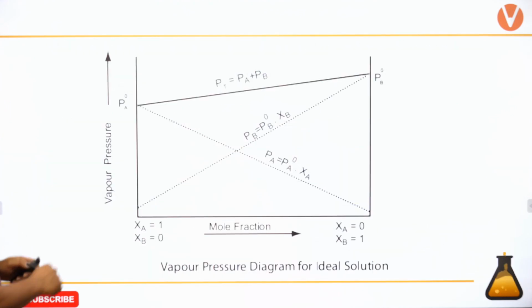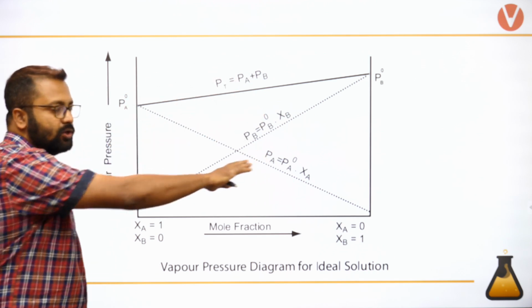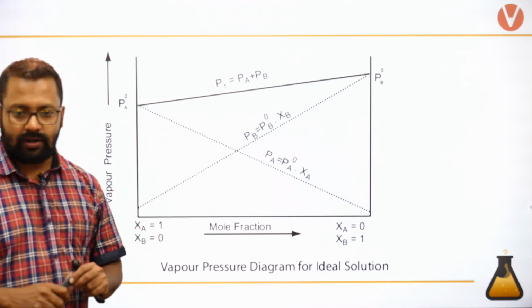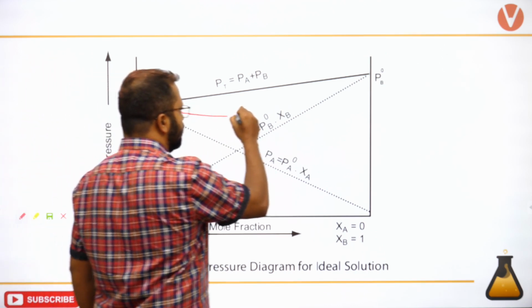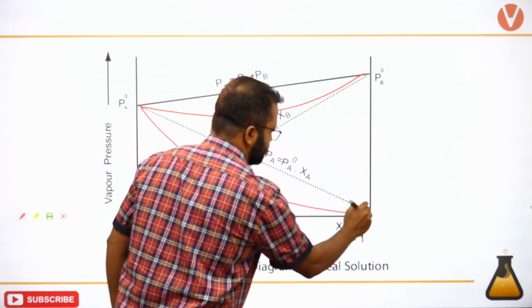Now, can you tell me what the plot would look like if this is for Raoult's law? What would be the vapor pressure versus composition plot? What would it look like? It will look something like this.